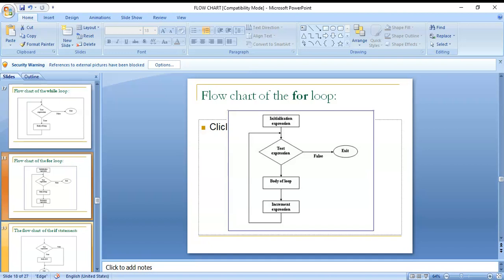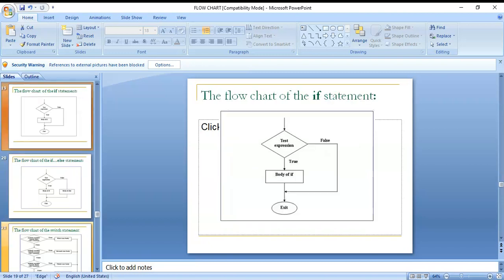Okay, and next, the next one you can say is another flowchart. This is the if statement. Here, in the if statement, if the condition is true, then the body of if is executed. Otherwise, the next statements are executed. In the if statement, only one condition is there.